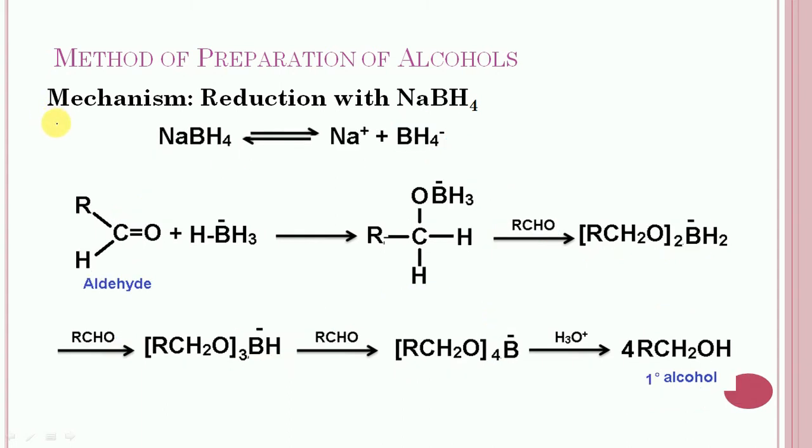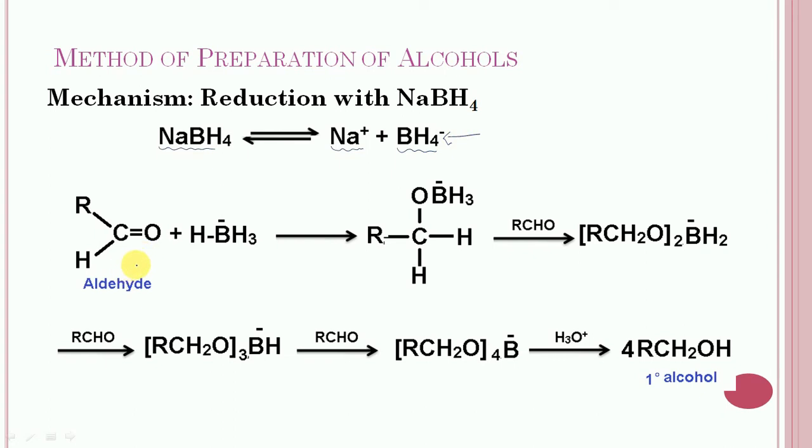Let us consider the second case. It is the mechanism involving reduction with sodium borohydride. It is almost similar to the previous case, reduction with lithium aluminum hydride. So let us consider it. First of all, sodium borohydride will undergo ionization. It will give sodium ion and borohydride ion, and it will act as a source of the hydride ions.